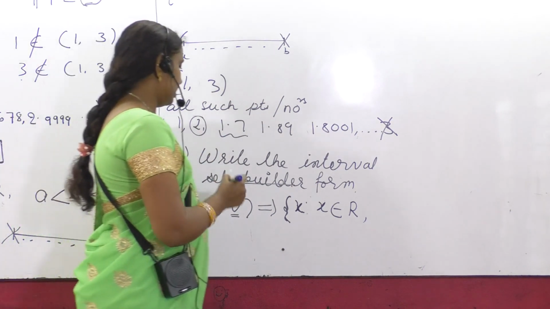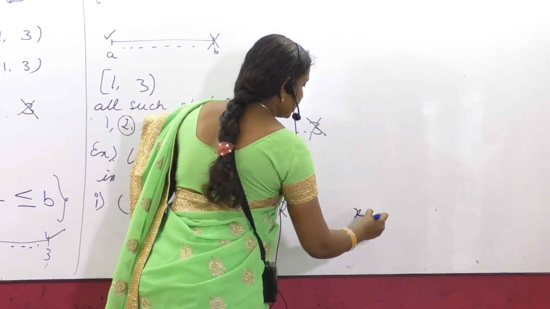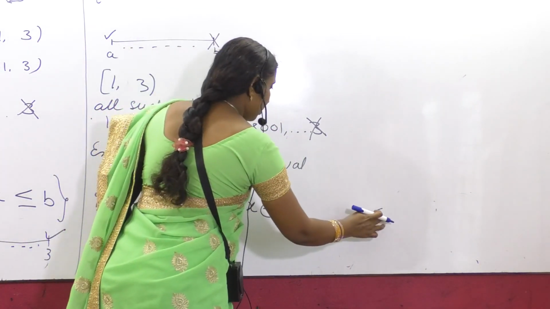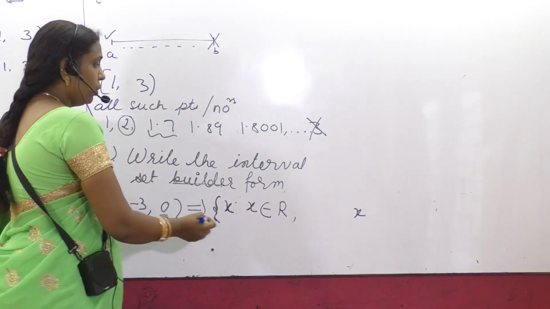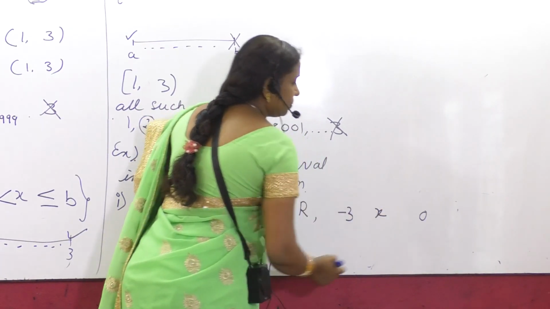Next, X is the number and it should lie in this range. Which range? Lower limit -3, upper limit 0.